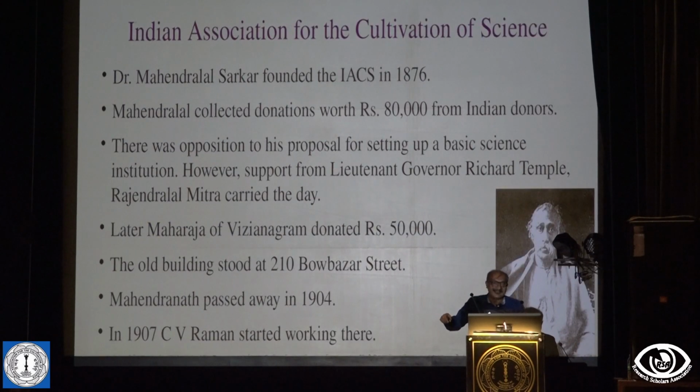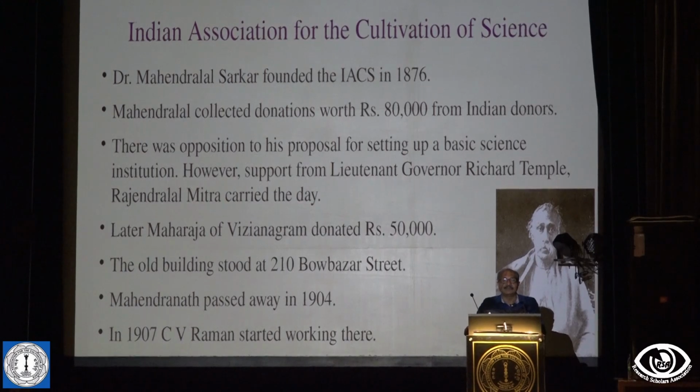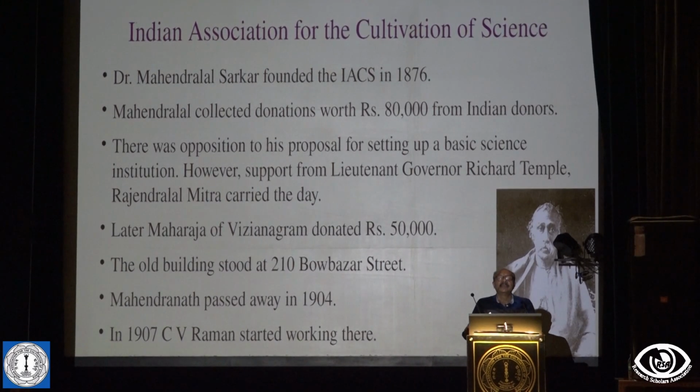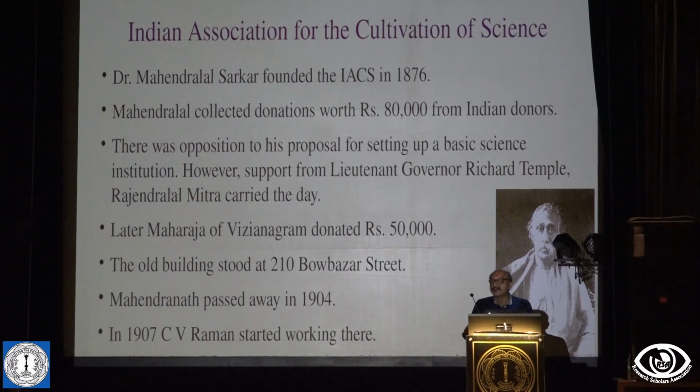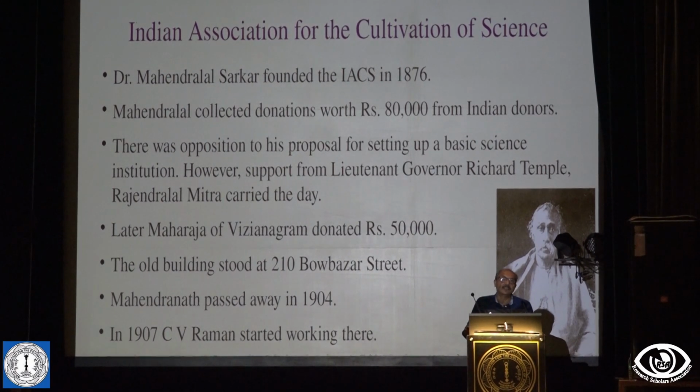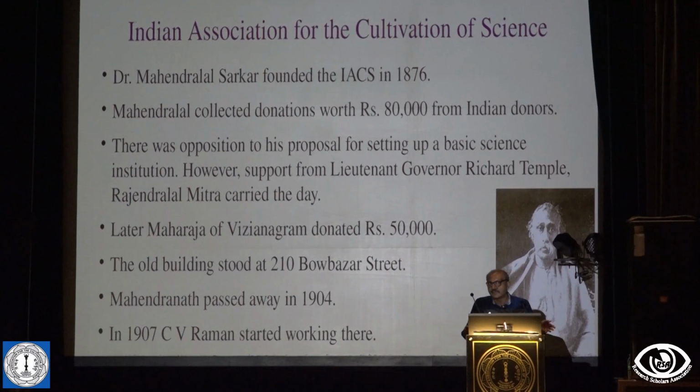So let us go to this place, IACS. So of course we know it's founded in 1876. Mahendralal collected something like 80,000 from the donations of the Indians. And then of course there was trouble for the final meeting because some people wanted a technical school and not a science institution. But there was a meeting in the Senate Hall of Calcutta University, chaired by the Lieutenant Governor at the time, Richard Temple.